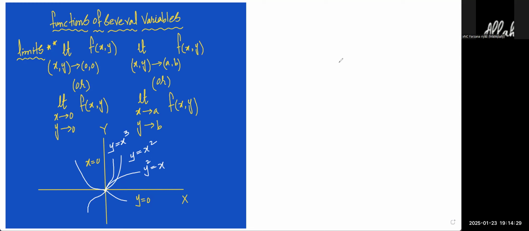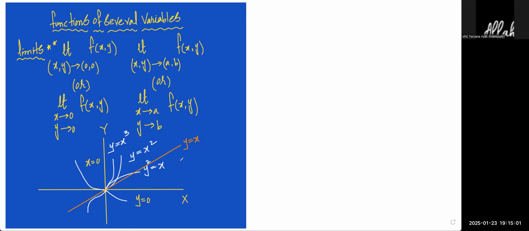This is also passing through the origin. So there are so many ways to reach this point, 0, 0. This is y equal to x, a straight line we take, which is passing through the origin. So many ways are there. What we have to do is choose any two paths out of all these. If in both of the paths your answer is the same, then we say the limit exists. Otherwise, we say that the limit does not exist.